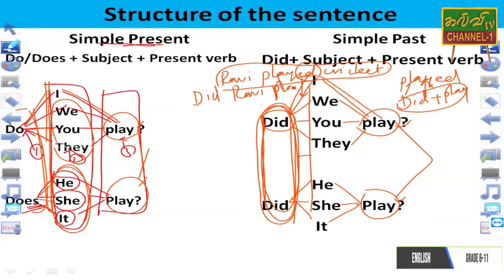Play, because did has been taken out. Did Ravi play cricket? Ravi cricket விளையாடினானா? This is past tense. Everyone can write it because did as helping verb is the same for all.